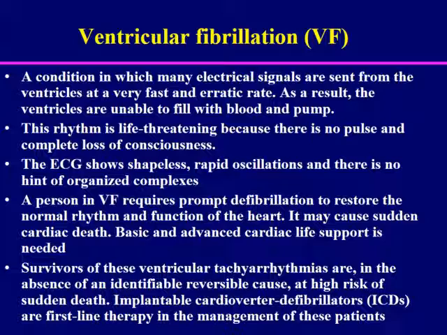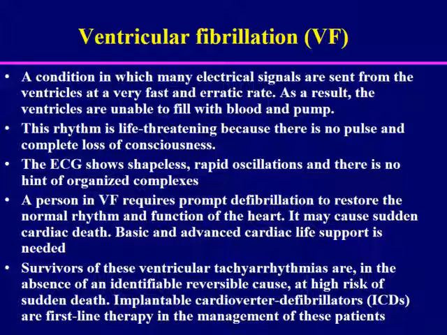The problem of arrhythmia is that it can lead to ventricular fibrillation. The mode of death in most of the patients is ventricular fibrillation, and it is called primary or secondary. If it is after myocardial infarction, for example, it's called secondary. If the patient was having nearly normal or minimal abnormality in the heart and then gets a premature beat that leads to ventricular fibrillation, it is called primary. It is a condition in which many electrical signals are sent from the ventricles at a very fast and erratic rate.